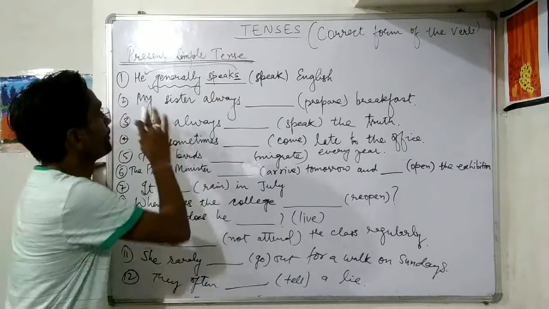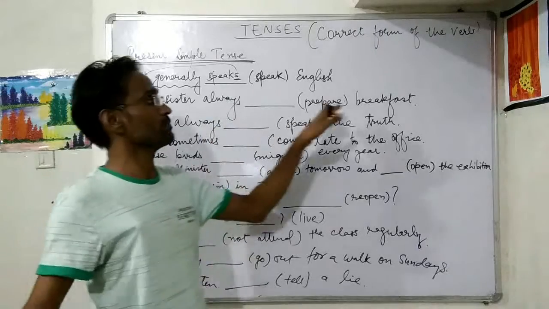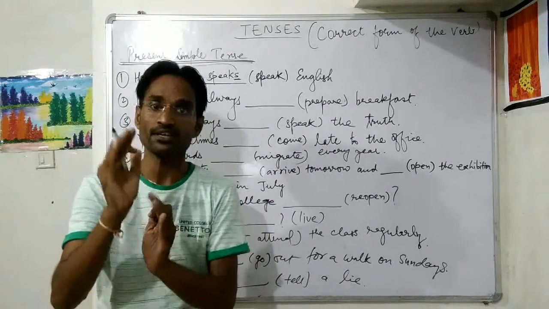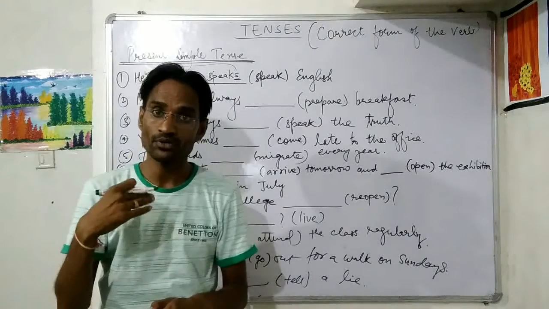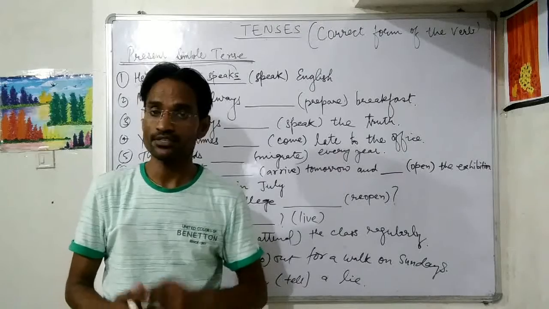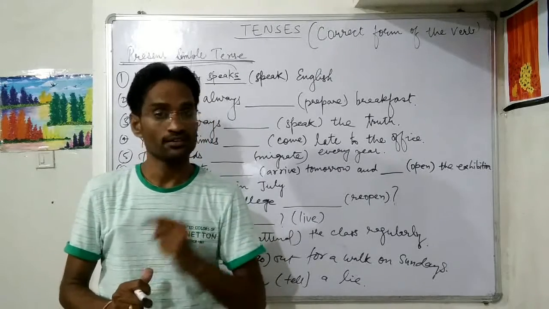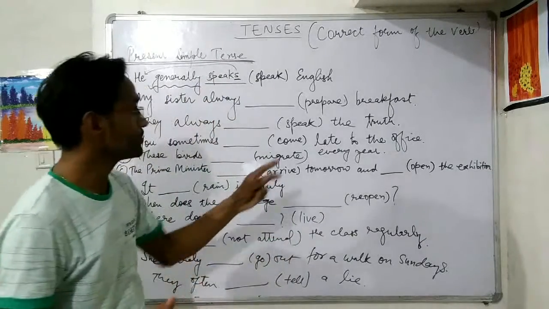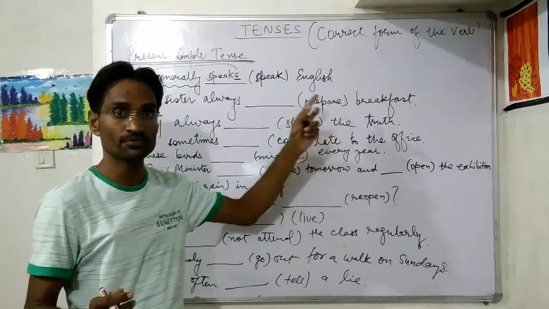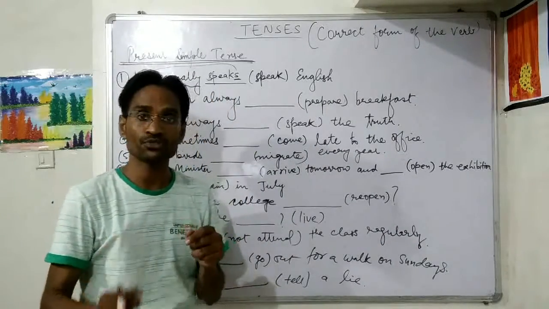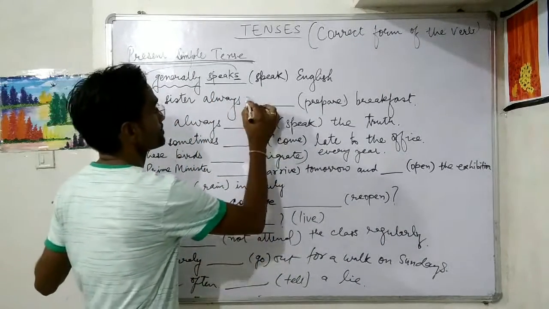Got it? My sister always prepare breakfast. मेरी सिस्टर हमेशा ब्रेकफास्ट तैयार करती है और बनाती है. So I am talking to you about my sister. So my sister, she is the single one, and she here becomes third person. So for third person singular noun we will use singular verb, and for singular verb we need to add s, so it becomes prepares.